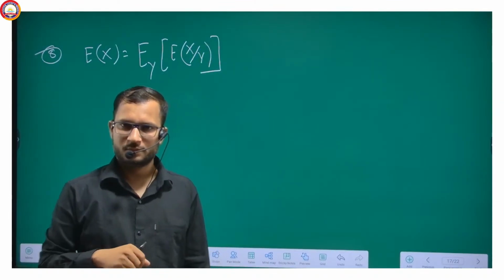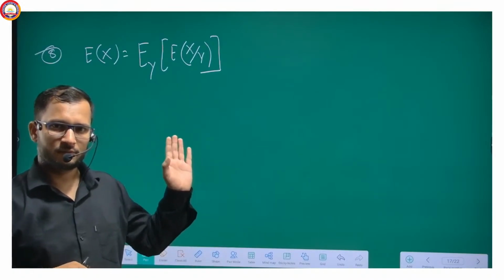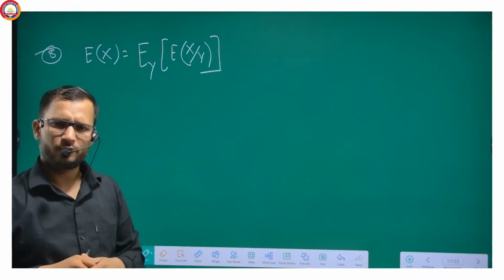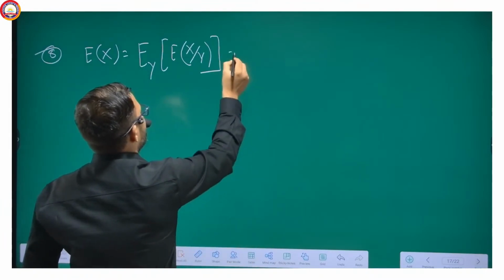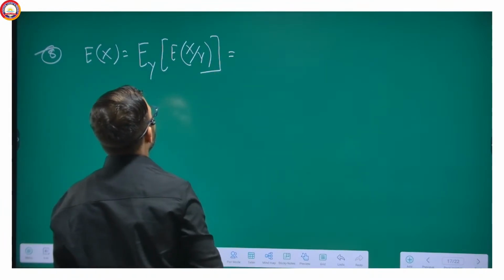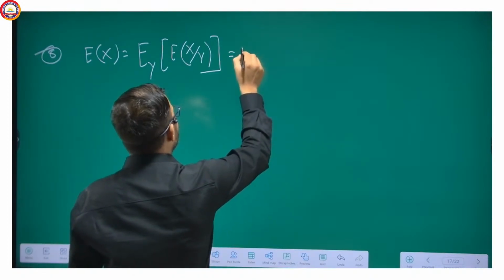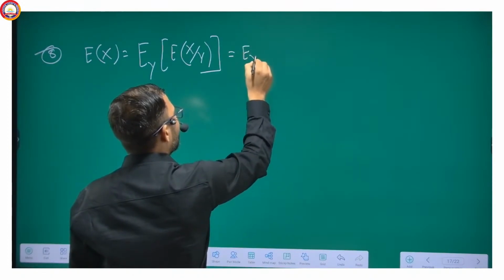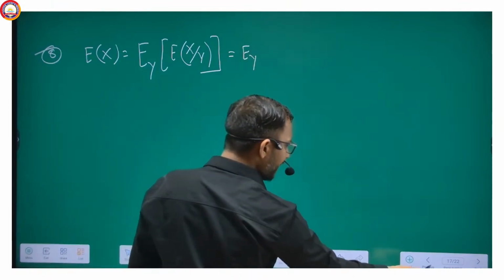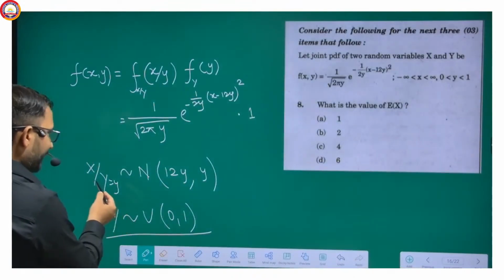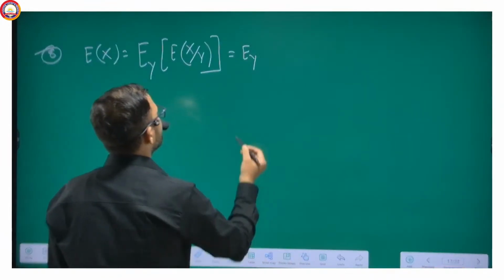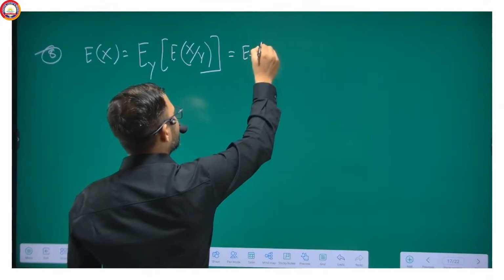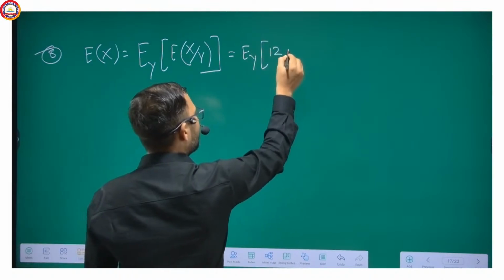Have you learnt it? Do you know this concept? If you know it, then everything is easy now. Expectation of x given y is given already. Expectation of x given y is 12y.